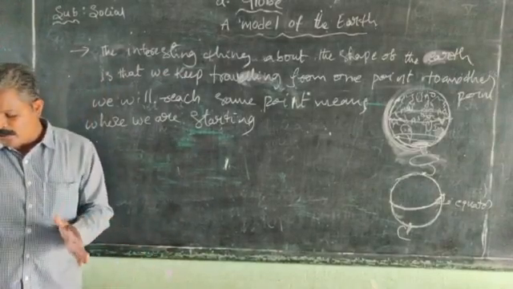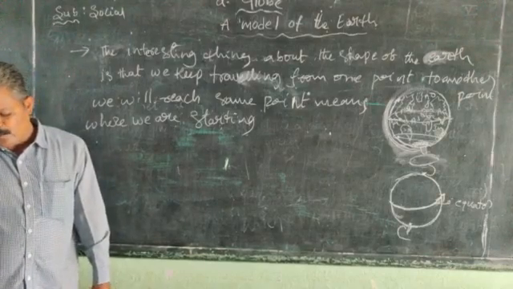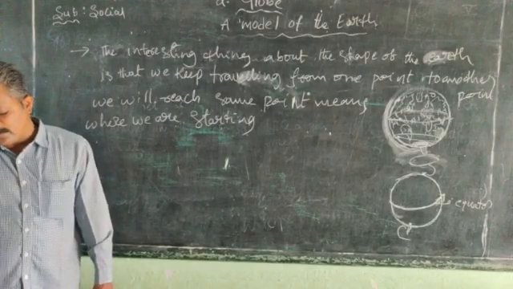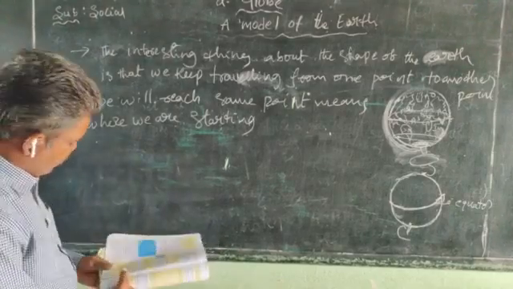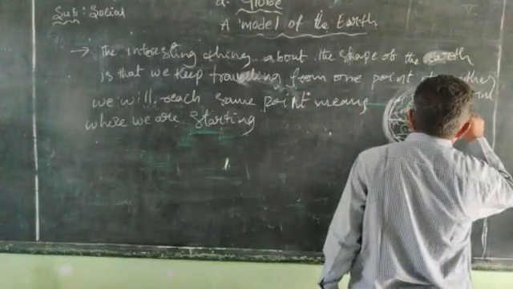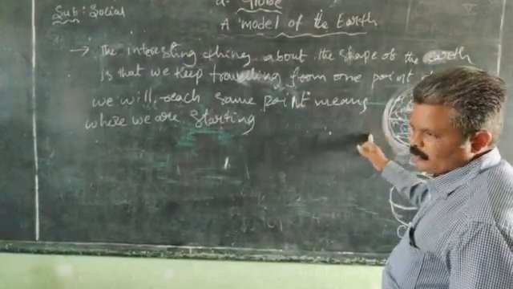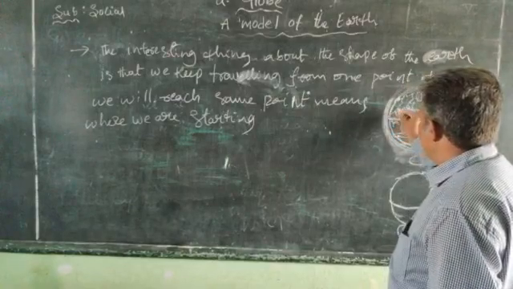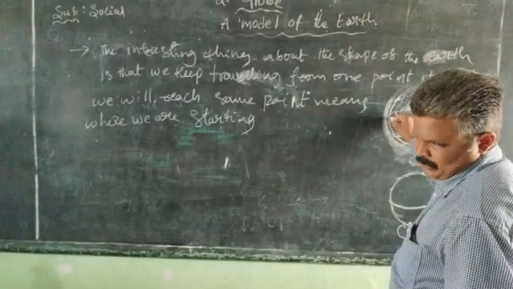Some 600 years ago, most people believed that the earth was flat, and that if you kept traveling in any direction, you would reach the edges of the earth and fall into the sky. But at present we think differently. Scientists also give this information. On the earth, where we start traveling, again we will reach the same place.